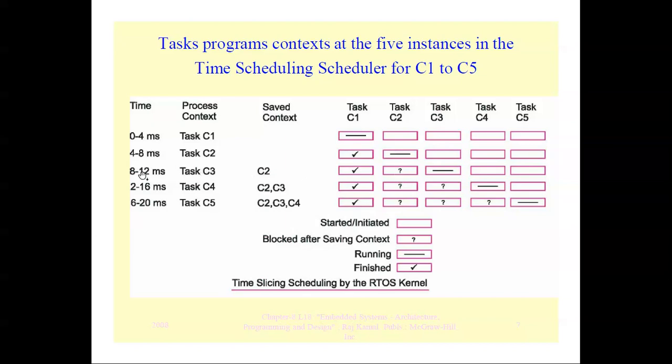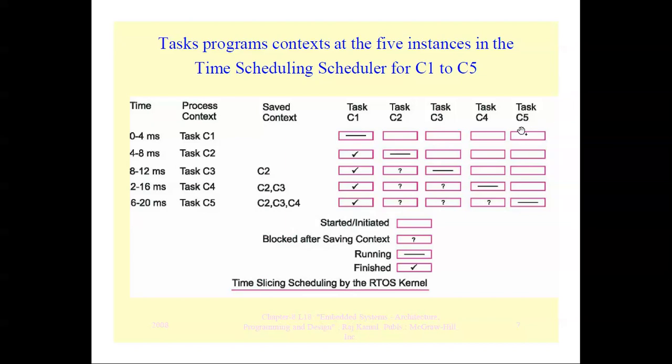Next, at 8 to 12 milliseconds C3 is serviced, and at 12 to 16 milliseconds C4 is being processed. At that time C2 and C3 are inserted into a circular queue.